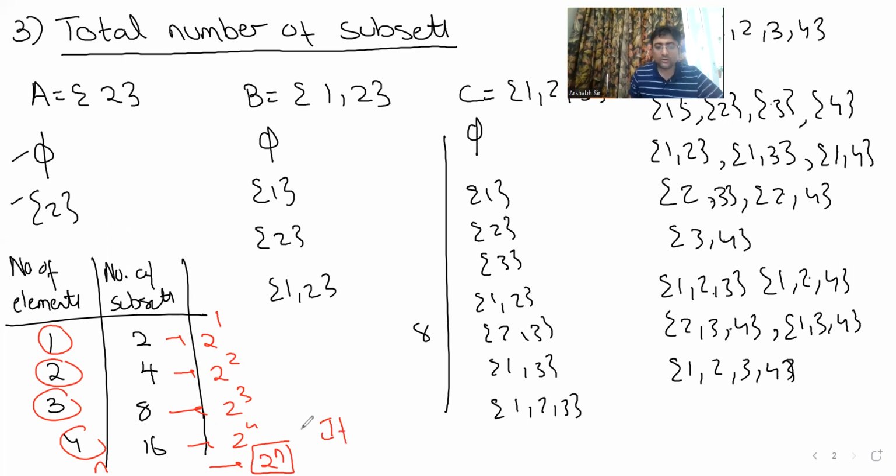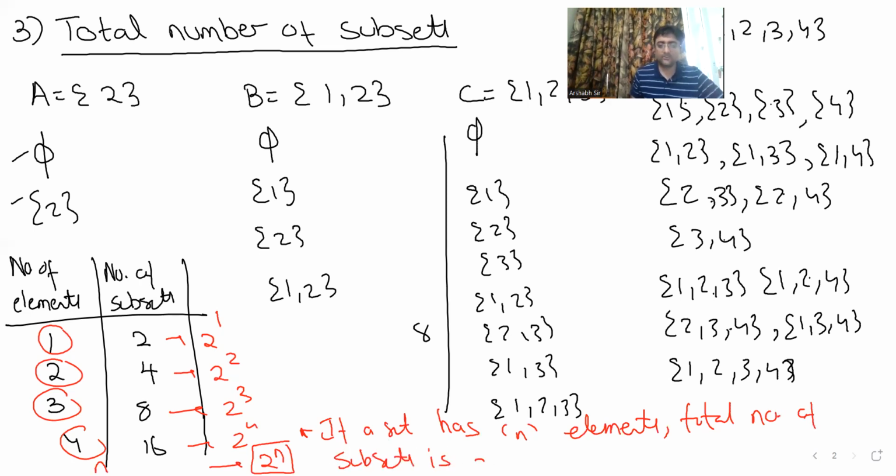So make a note. If a set has n elements, the total number of subsets is 2 to the power n. Any doubt for any child? Any objection?